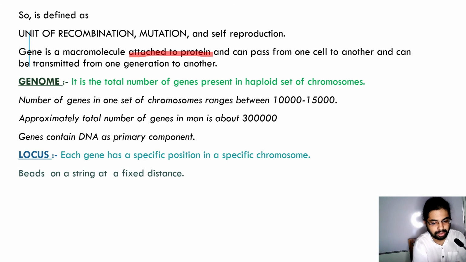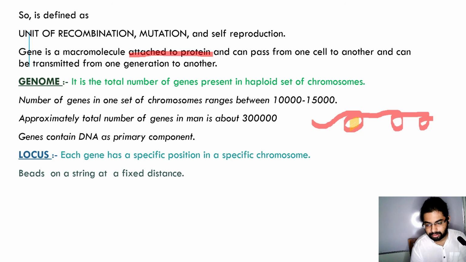Locus, what is locus? Each gene has a specific position in a specific chromosome. That specific position where the gene is located in a specific chromosome, like beads on a string at a fixed distance, is termed as locus. It is like this: beads on a string. So these are genes.